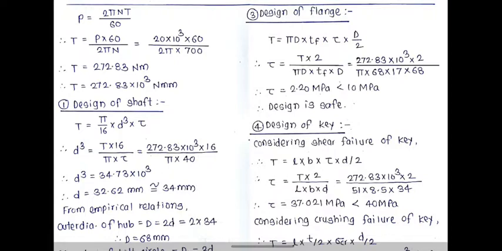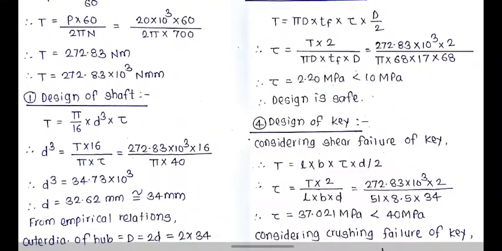Considering the shaft under twisting moment, the equation of twisting moment is T is equal to pi by 16 d cube multiplied by tau. From this equation, the diameter of the shaft is determined. Equate the equation for d cube, and once you get the cube root, you will get the diameter as 32.62 mm. So take the approximate value as 34 mm.